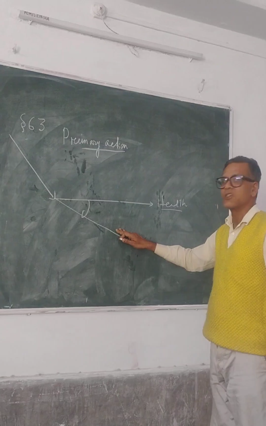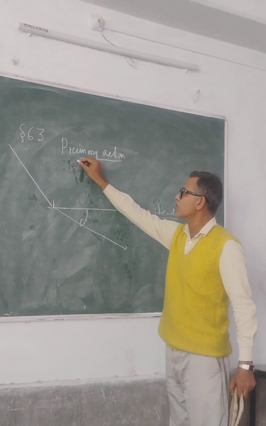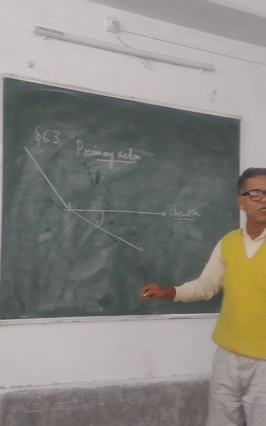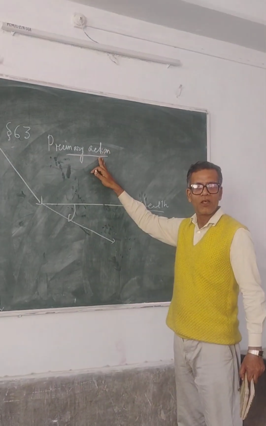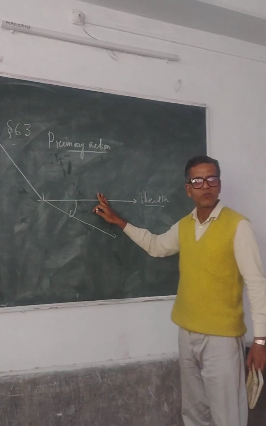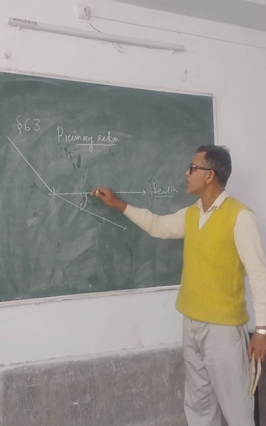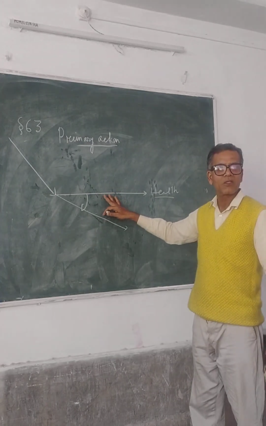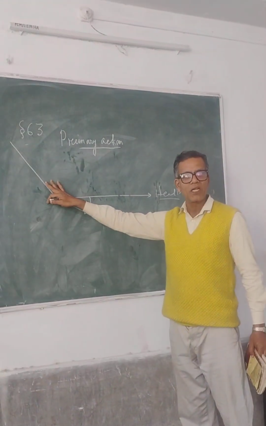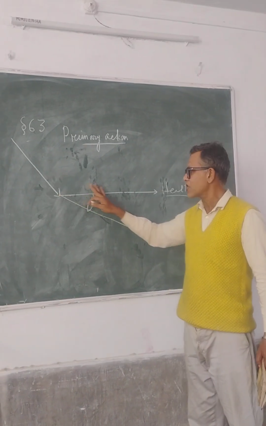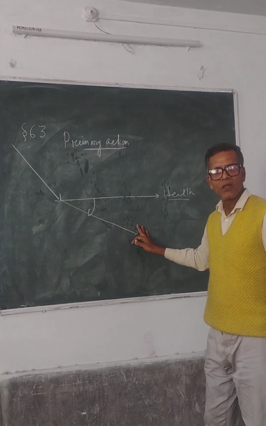So there are some changes, and these changes are called primary action. So primary action is the action of the medicine on the vital force. Medicinal action is the active role, and the vital force action is the passive force. According to the therapeutic law of nature, in our field of homeopathy there are three dynamics: the vital force itself is a dynamis, and the medicine itself is a dynamis. The medicinal dynamis acts on the vital dynamis.